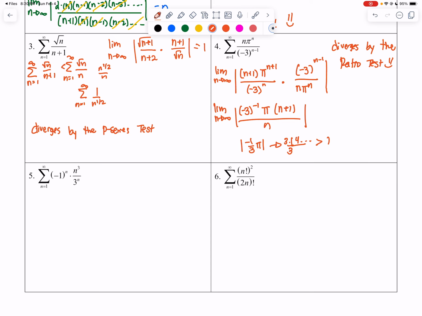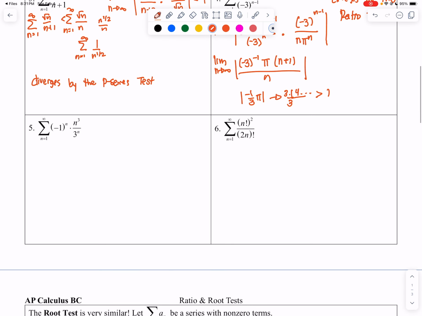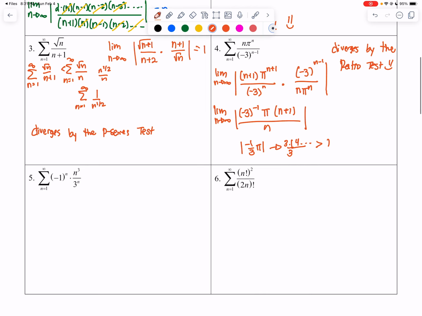All right, number 5 and number 6 are going to be the same thing. You're going to find the next term, n plus 1, multiply the reciprocal of the original one, and then see if it's either greater than 1 or less than 1 and call it a day. That is essentially the ratio test. In the next video, we'll talk about the root test, which is going to be very similar to this in terms of how we go about things.